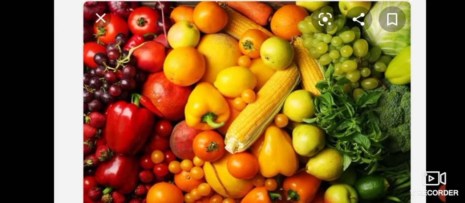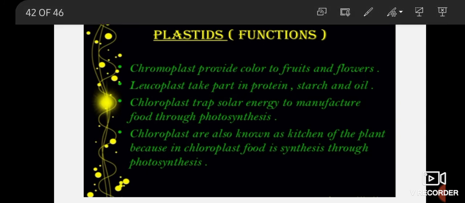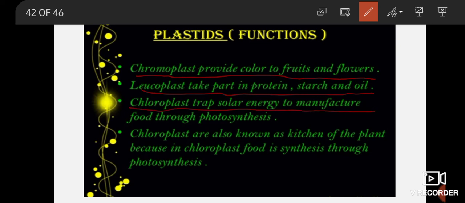In this image you can see the different colors of fruits and flowers. This is due to the plastid chromoplast. Once again, let's see the functions. Chromoplast provides color to fruits and flowers. Leucoplast takes part in storage of protein, starch and oil, and chloroplast traps solar energy to manufacture food through the process of photosynthesis.